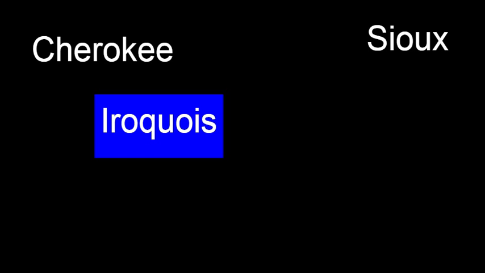The Iroquois are another major Native American group that we will be talking about throughout this course in American history. The Iroquois settled in a land that is now the present-day northeastern part of the United States. The Iroquois created these long houses where several families would live together. The Iroquois are also well known for their representative style of government. We can see parts of this Iroquois representative style of government in the United States government today.